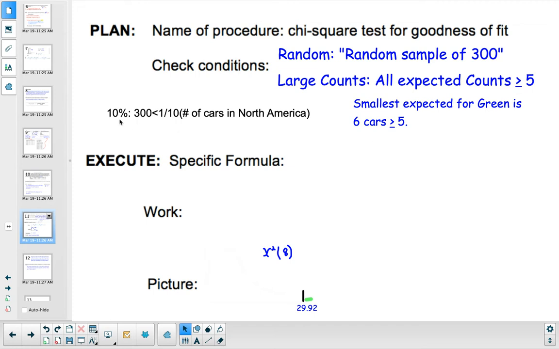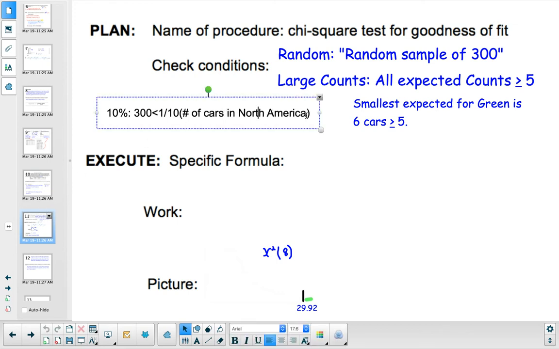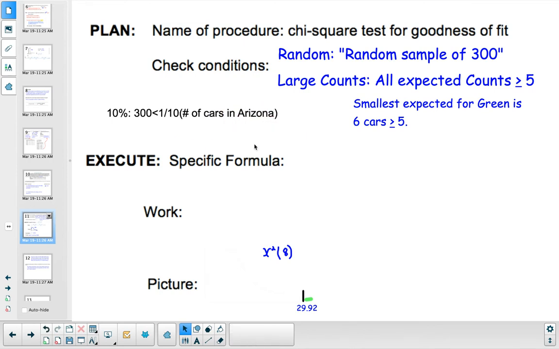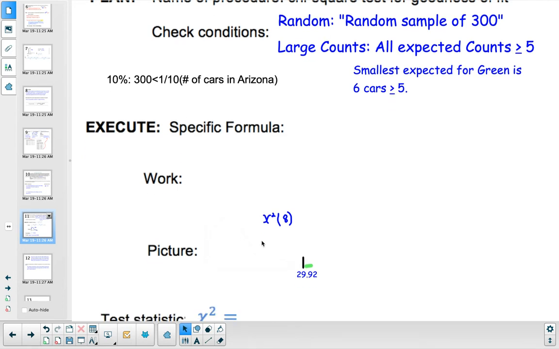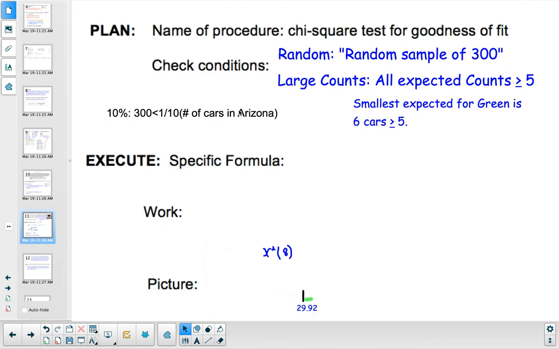And then the 10% condition, we are sampling without replacing. So because 300 is less than 1/10 of cars in North America, and we are good there. Let's actually make this number of cars in Arizona, because that's the population from which we selected the 300, actually. Let me get back to you on that one.